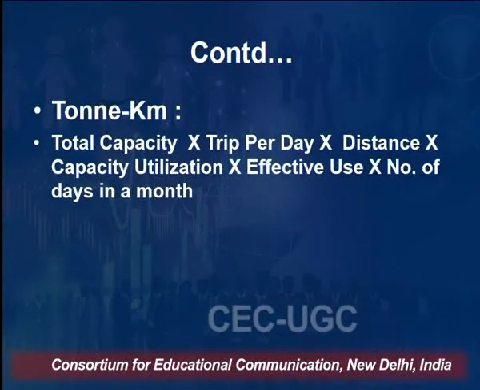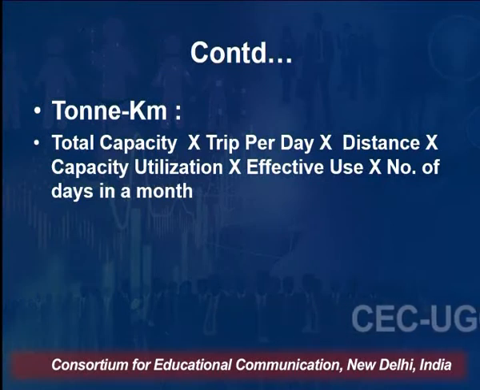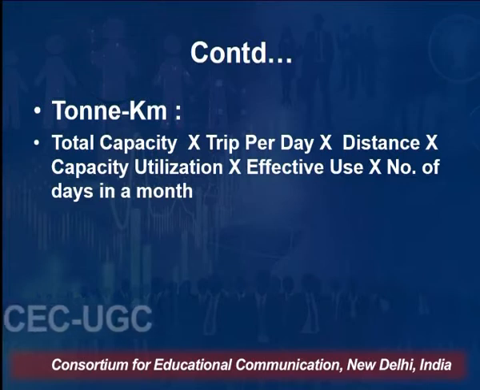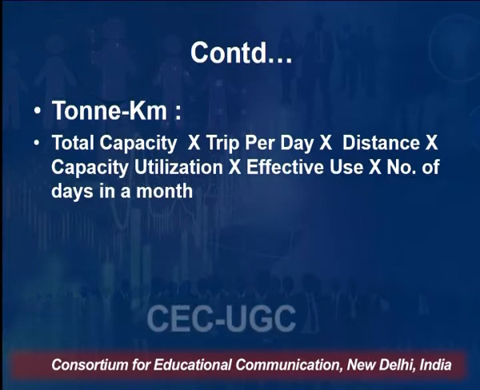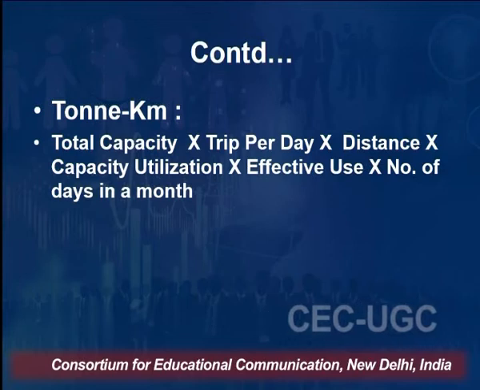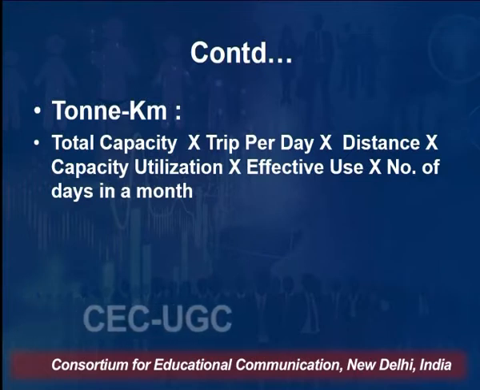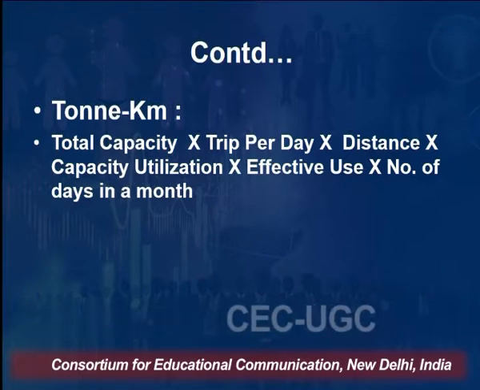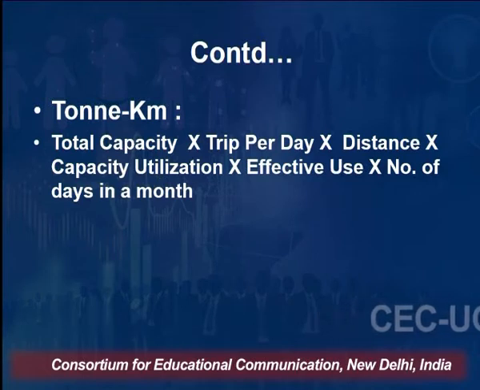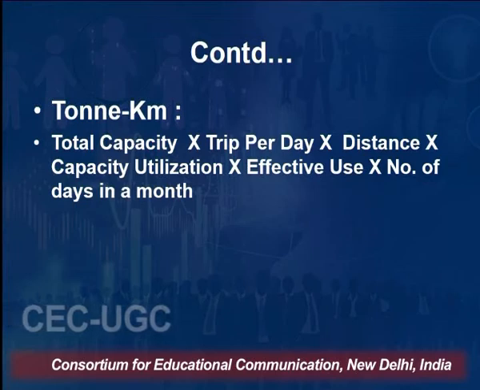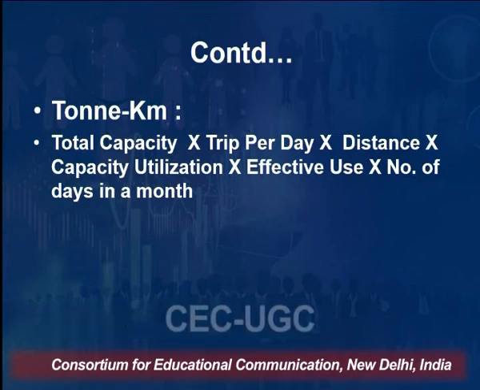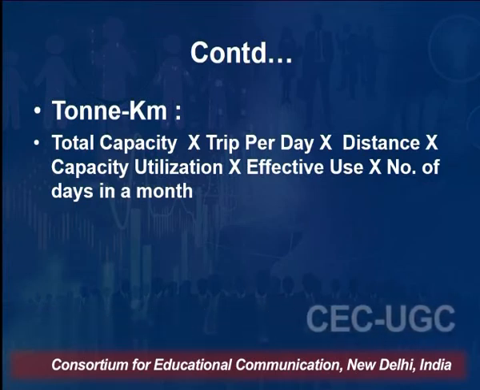Now ton kilometer we have to calculate. Total capacity into trips per day we shall multiply. Then the distance is to be multiplied, because they are asking about ton kilometer. So total capacity into trips per day into distance. But remember, since we are not utilizing 100% of the capacity of that vehicle, we have to also keep in mind the capacity utilization. So suppose if it is 80%, I shall be multiplying the total capacity into trips per day into distance with that capacity utilization.